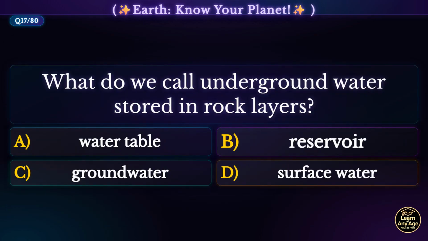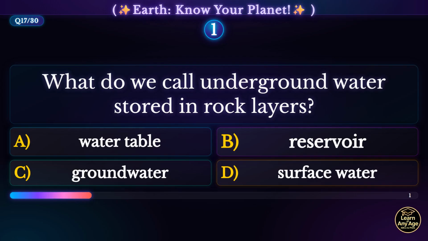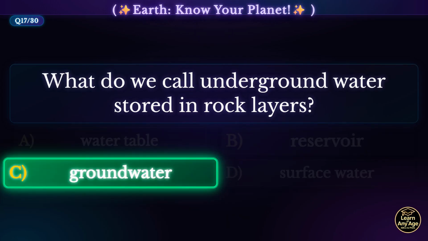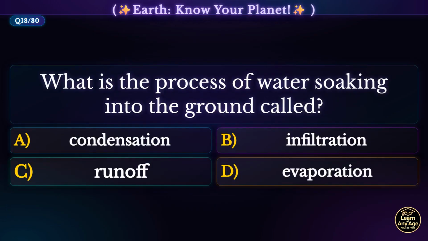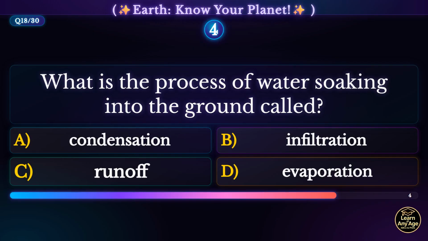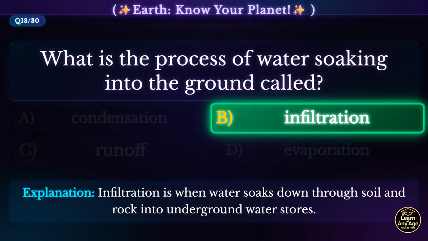What do we call underground water stored in rock layers? Groundwater. Groundwater is fresh water stored underground in cracks and spaces in soil and rock layers. What is the process of water soaking into the ground called? Infiltration. Infiltration is when water soaks down through soil and rock into underground water stores.